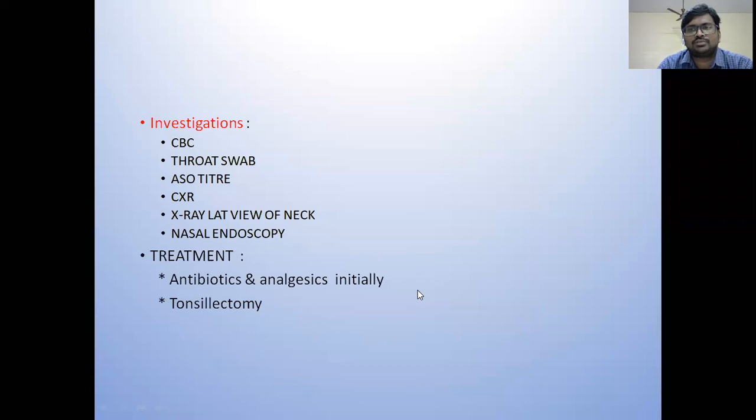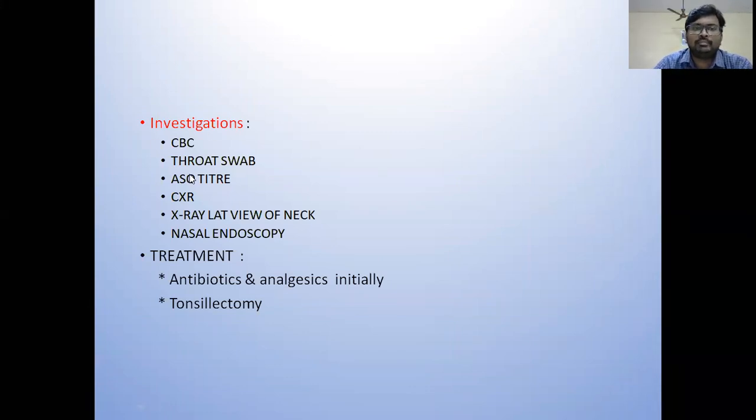So what investigations do you want to do here? In this case, you want to do complete blood picture. For investigations in chronic tonsillitis, there are two types: specific and non-specific. Specific investigations are those which point us towards a particular diagnosis. Non-specific investigations are done to know the patient's fitness for surgery. So anywhere, investigations are of two types: specific for diagnosis, non-specific for fitness for surgery.